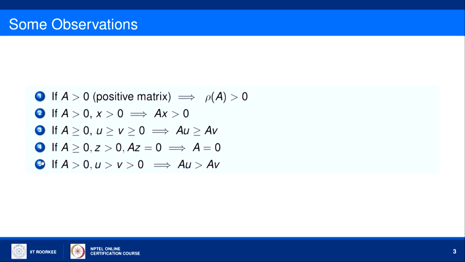The next result is: if A is non-negative and z is a positive vector, then Az equal to 0 will be possible only when A is 0. The next result is: if A is greater than 0, and u is strictly greater than v are two positive vectors, then Au will be strictly greater than Av. These are some basic results we will use further.